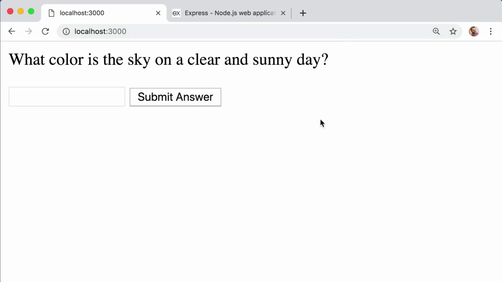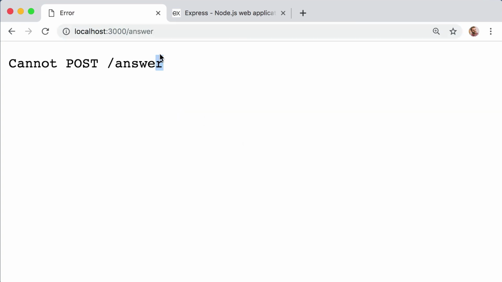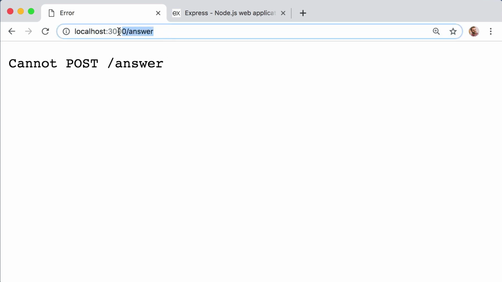Now here's where things get interesting. Let's try to fill out and submit the form field, right? So click into the field. Doesn't matter what you type, but just go ahead and submit the form. And we see some good news and some bad news. The good news is if you look up in the URL or address bar, our form redirected us to a /answer URL. That means that we typed out the HTML for that form correctly.